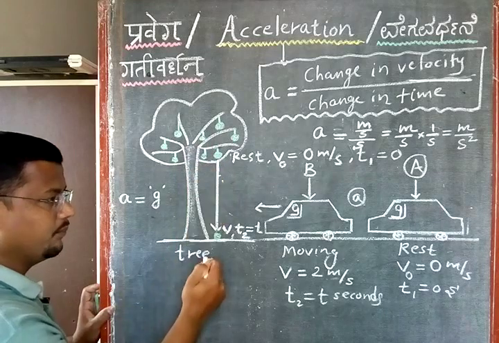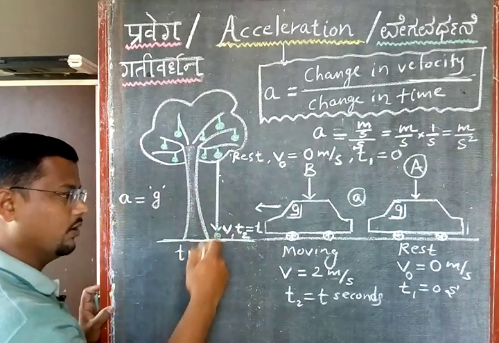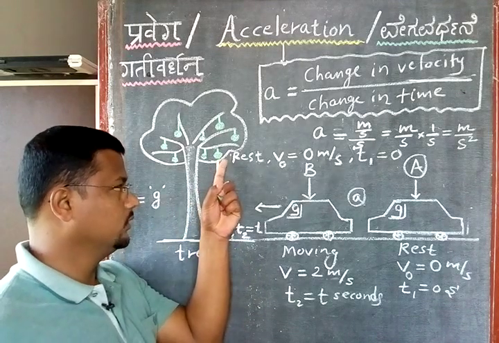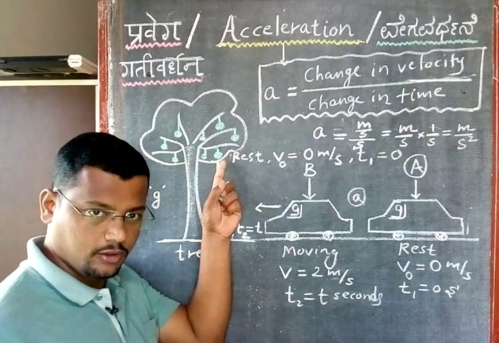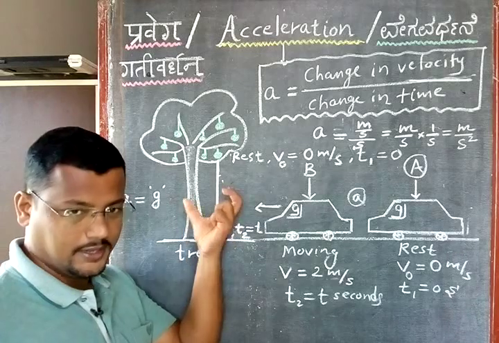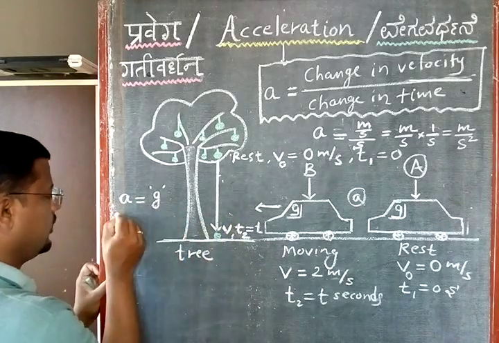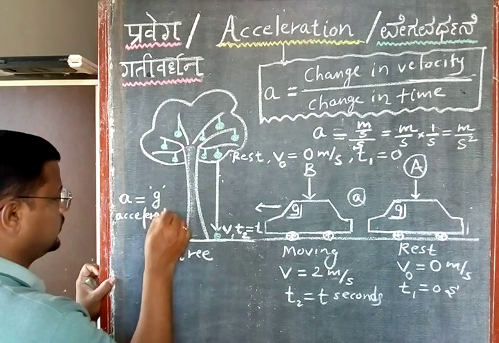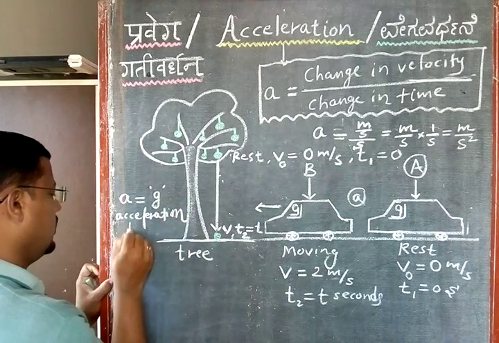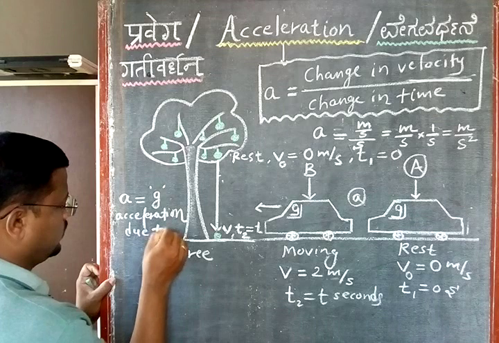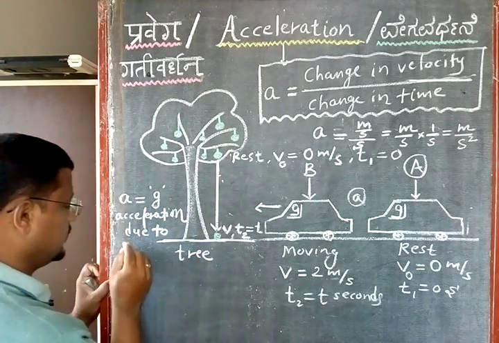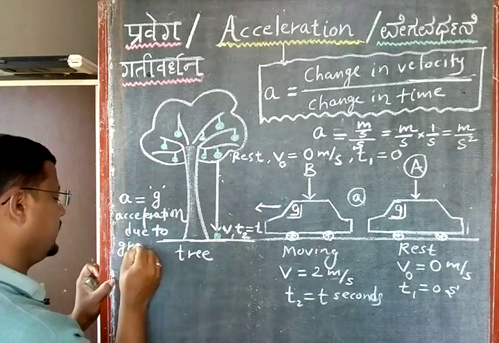But for the example where your apple is falling down because of gravity, the velocity of the apple is changing due to what? Gravity. So this is called small g, and small g is called acceleration due to gravity. Due to what do we have this acceleration? This is due to gravity.